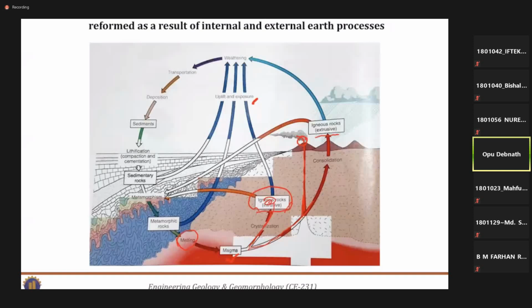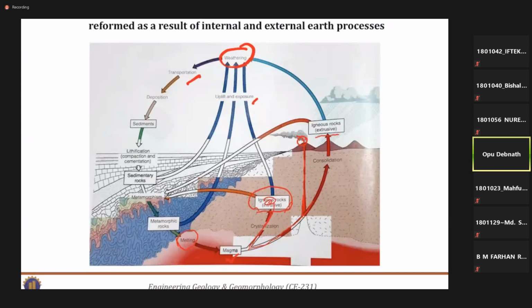So due to the movement and erosion of the river, in some cases this rock may be exposed to the direct environment. So these are the effects of weathering. Due to weathering, some intrusive rock or extrusive igneous rock may be exposed. And then the next one is transportation.